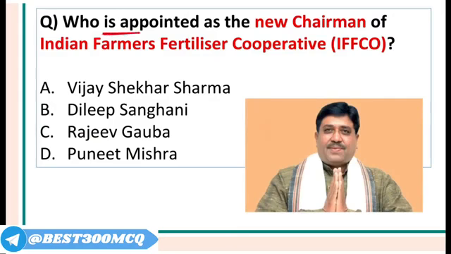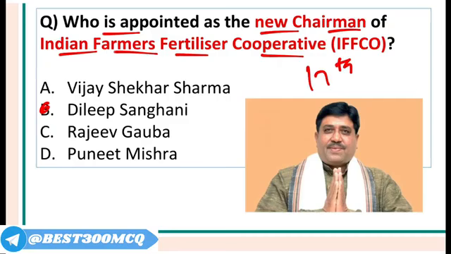Who has been appointed as the new chairman of Indian Farmers Fertilizer Cooperative or IFFCO? Remember, Dilip Sanghani. The answer is Dilip Sanghani has become the chairman of IFFCO and he is the 17th chairman of IFFCO. IFFCO is a cooperative from India. It is into the business of manufacturing and marketing of fertilizers. It is headquartered in New Delhi. It was started in 1967.